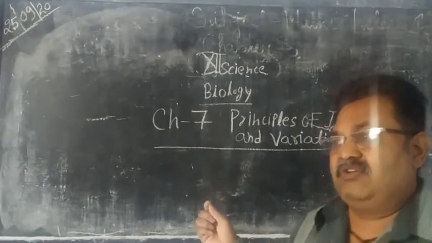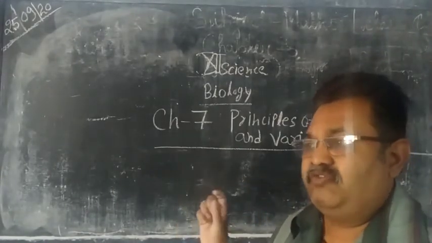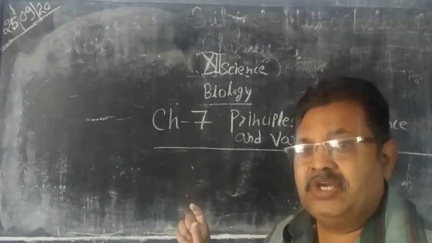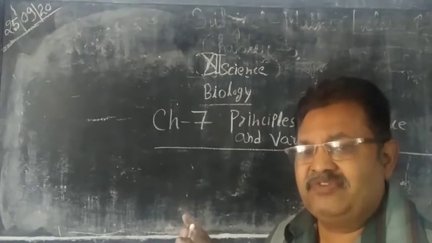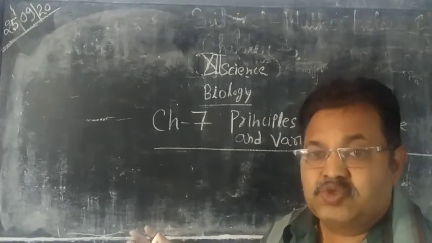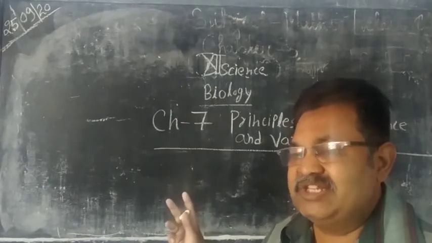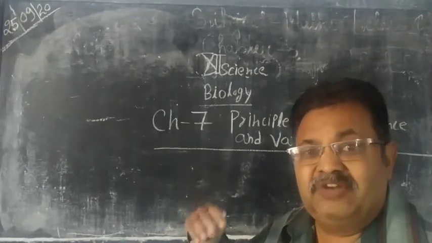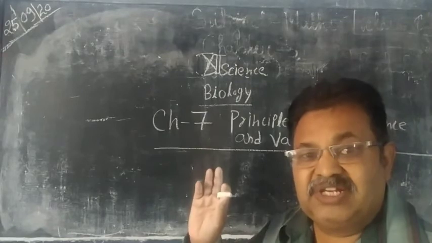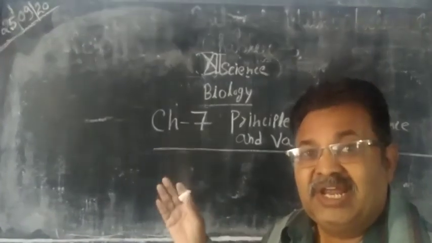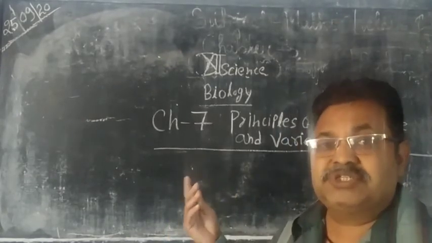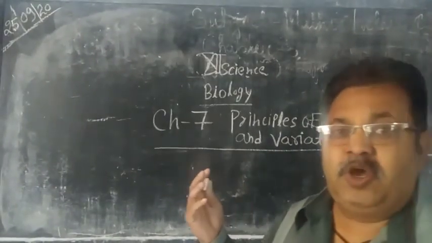He took the pea plant for the following reasons. First, the life cycle of the pea plant is short, so it is an annual plant, and we can easily study its various generations. Second, it has more than one character: it has 7 characters. Mendel worked on 7 different characters of the pea plant, and on the basis of his experiments, he proposed some laws which are known as the laws of inheritance.